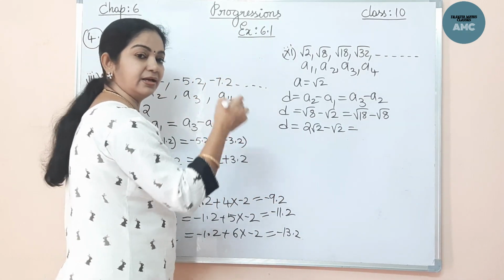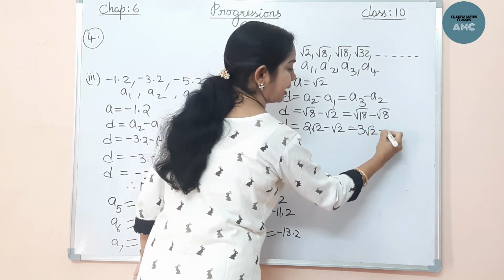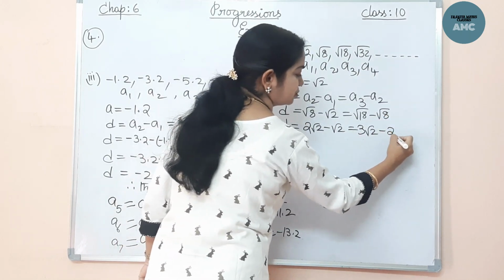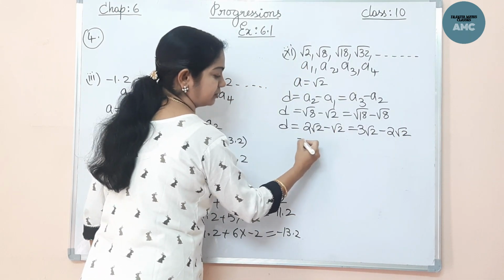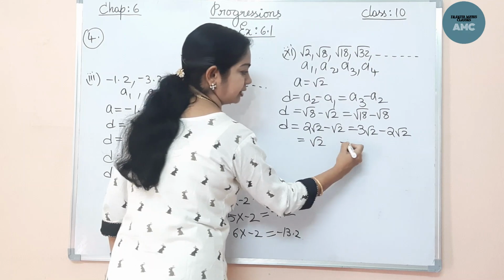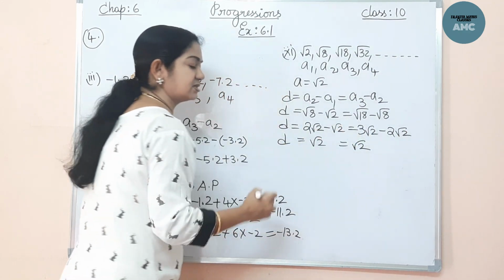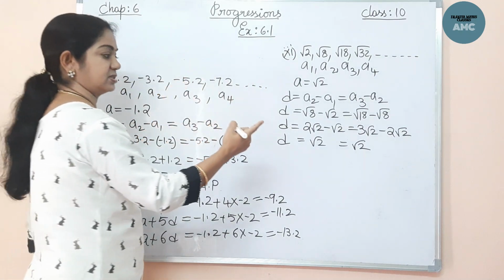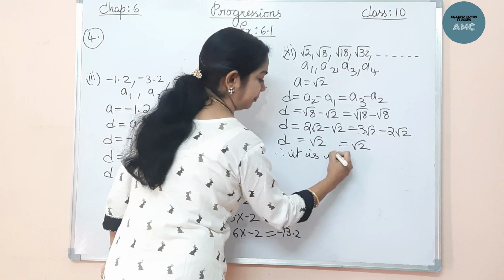Root of 9 is 3. So this is 3 root 2 minus, we know that root 8 is 2 root 2. Subtracting 2 root 2 from 3 root 2, it comes to just root 2. So the difference is root 2 throughout. It is constant. Therefore, it is in AP.